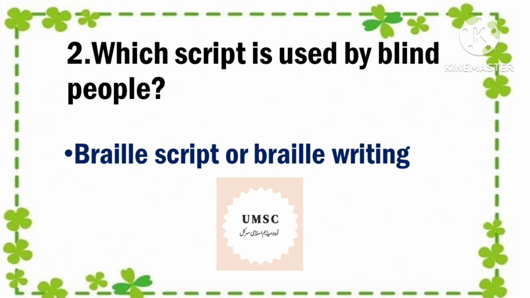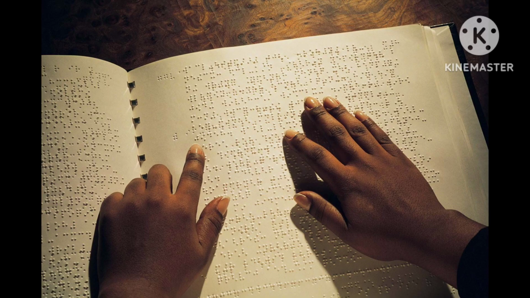Answer is Braille script or Braille writing. It is a Braille script. Braille script is a tactile writing system used by people who are visually impaired. The script is written on a thick paper by making a row of raised dots. The script is based on 6 points, and Louis Braille invented this.